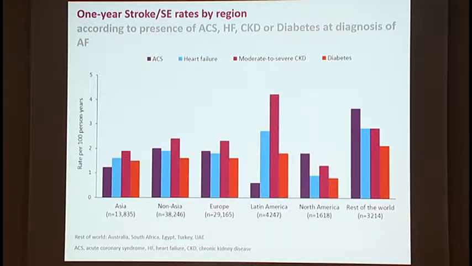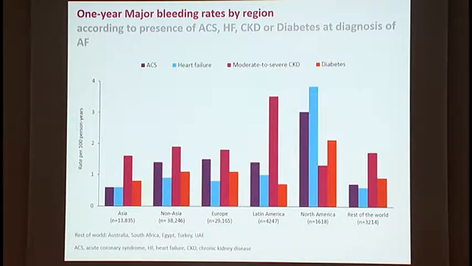Looking at the one-year risk of stroke and systemic embolism, for all the subgroups, similar findings were found: non-Asian populations have an increased risk of stroke and systemic embolization compared to the Asian population with the comorbidities. One-year major bleeding rates were almost similar to what we found in the other two findings, mortality and embolization. Major bleeding was again similarly higher in the non-Asian population compared to the Asian population.